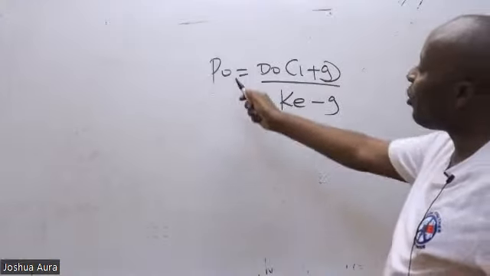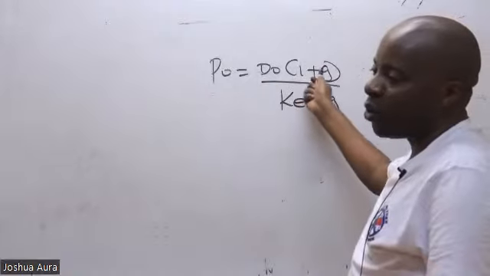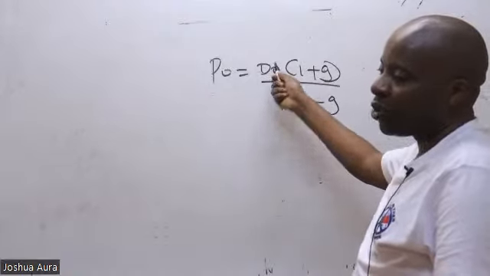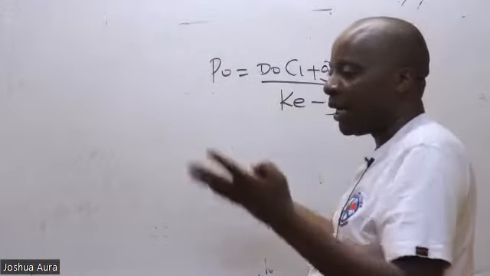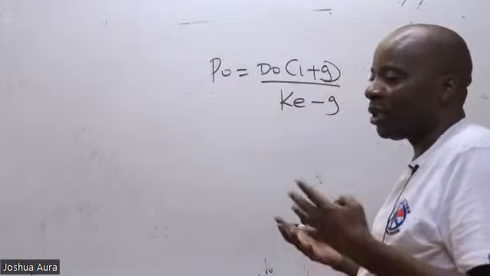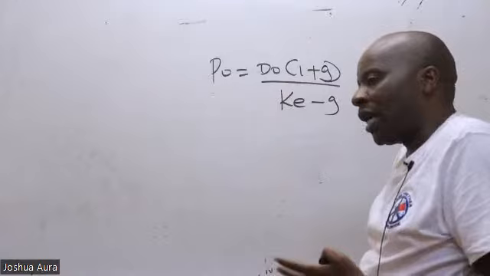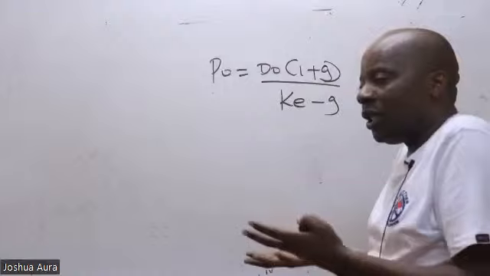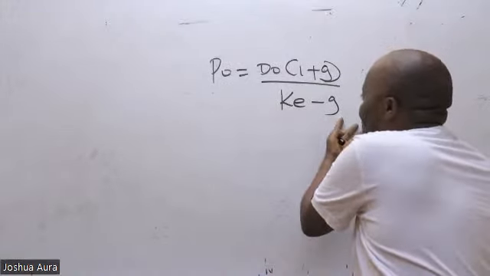So provincial officer equals district officer who has to grow in ranks. When you elevate a district officer one rank higher, it becomes a provincial officer. So provincial officer equals district officer times 1 plus g, all over Kenya without government.